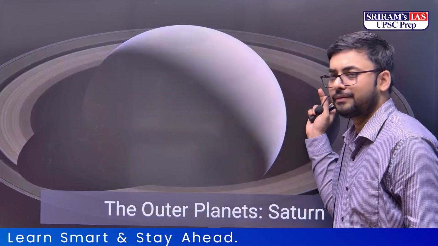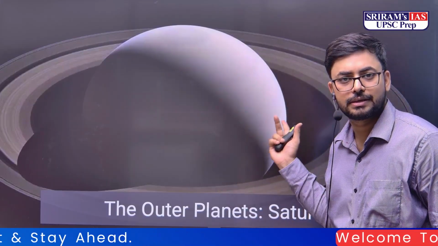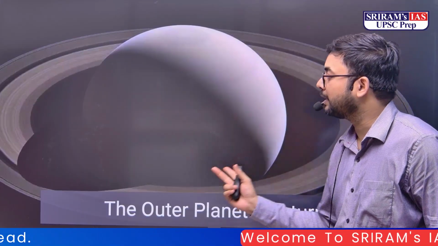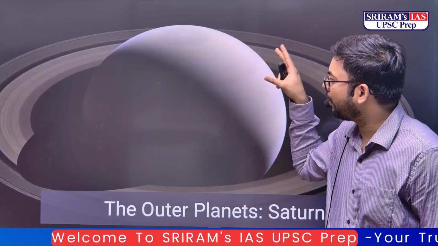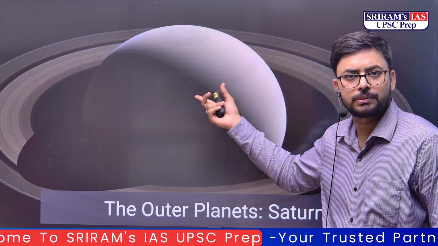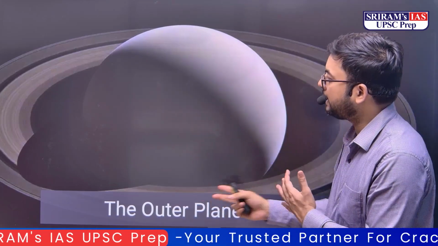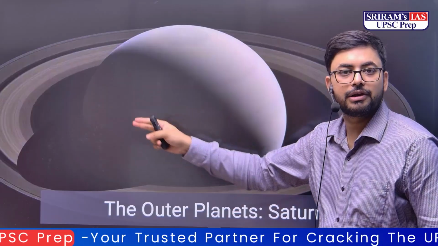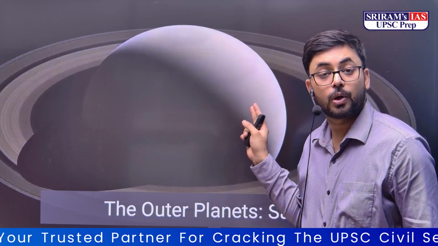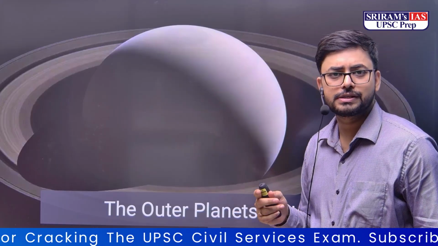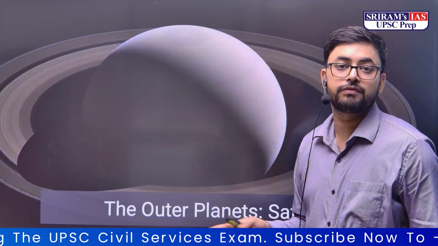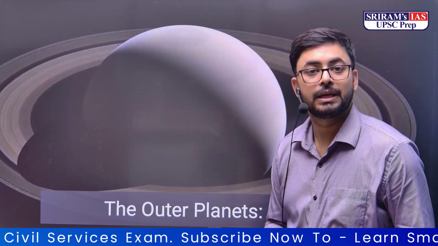और rings में है क्या? These are ice crystals, dust, which is revolving around this planet because of its huge gravity. There might have been a moon which collapsed into it, got destroyed because of the gravitational pull, और उसका जो debris है वो उसके चारों तरफ because of the gravity is moving. बहुत ही critical है Saturn भी, as per international organizations relevant in this case, more than 145 moons of this planet have been identified.